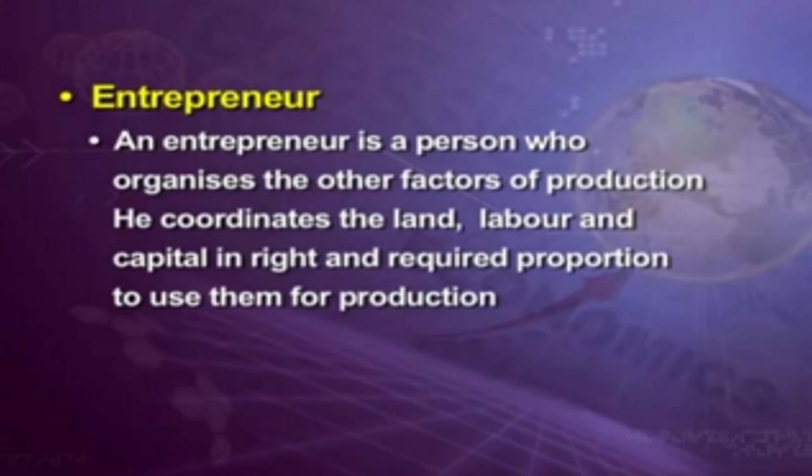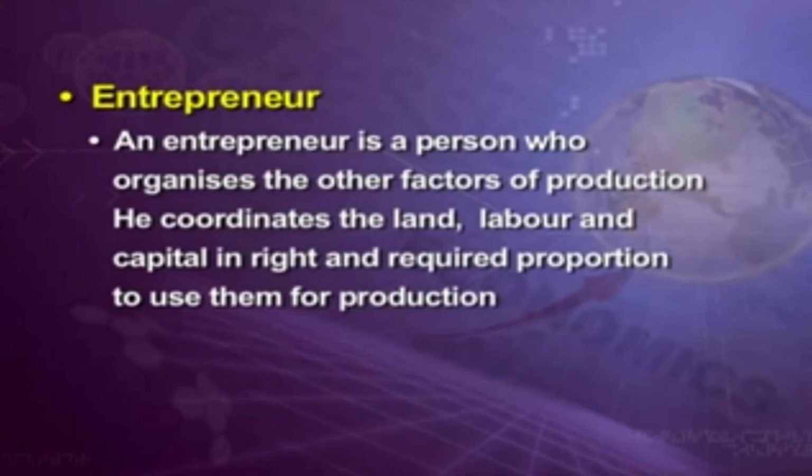So the basic requirement for an entrepreneur is the fixed factor and the variable factors. This organizer makes use of the resources available and tries to organize them in a systematic way to get the profit. So the reward for him is the profit. An entrepreneur is a person who organizes the other factors of production.